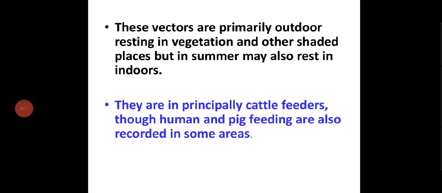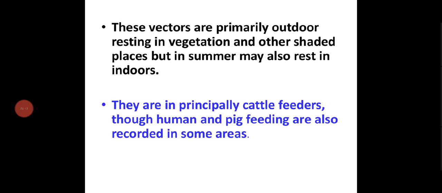Okay? And these vectors are primarily outdoor, resting in vegetation and other shaded places, but in summer may also rest indoors. Usually it is present outdoors, but in the summer it will come indoors. They are principally cattle feeders, though human and pig feeding are also recorded in some areas.